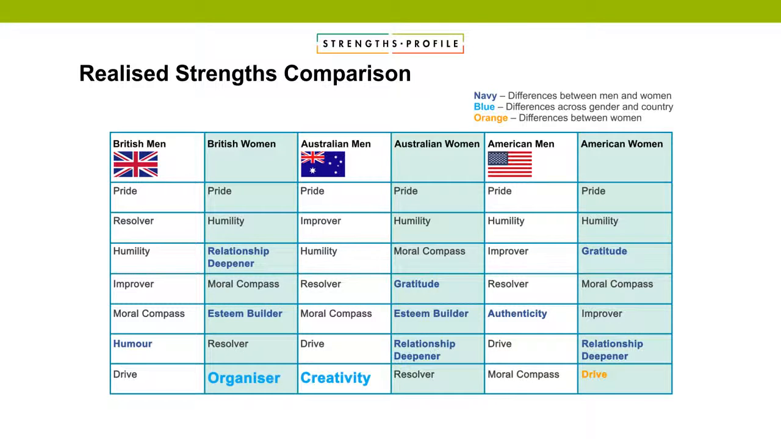American women, it was interesting to see, had drive slightly higher up their realised strengths than Australian women and British women. So again, that picture as we go on to all of the quadrants is the same. There are some differences, but there aren't that many differences across the genders and across the countries that we looked at. So let's look at learned behaviours.